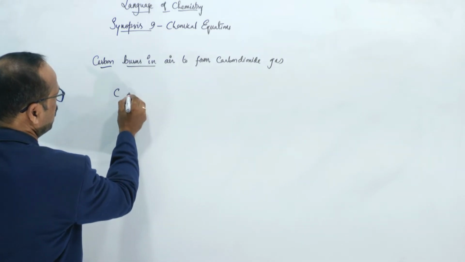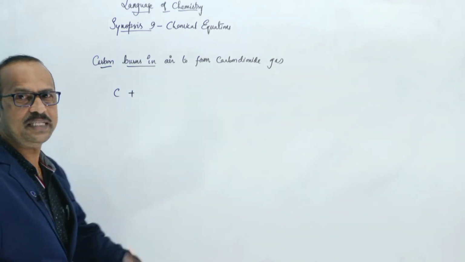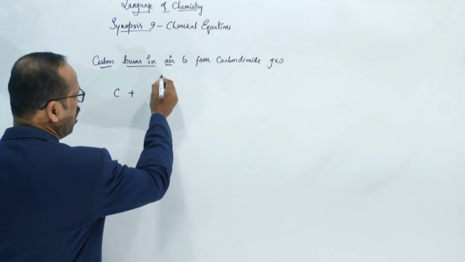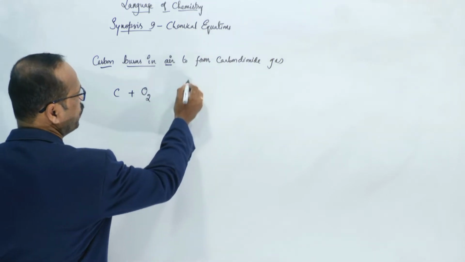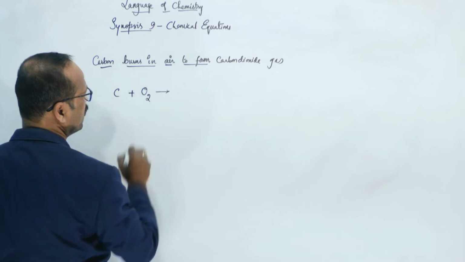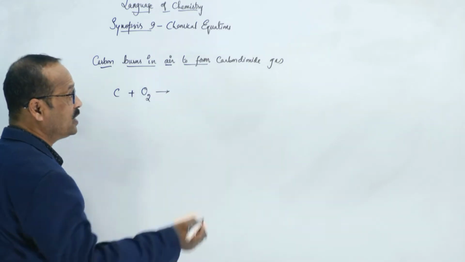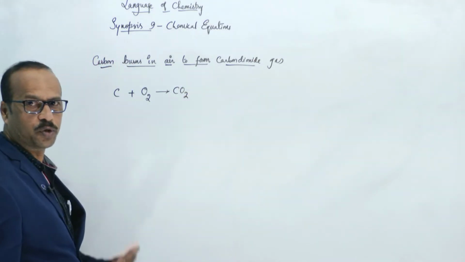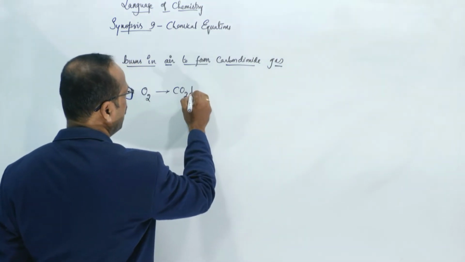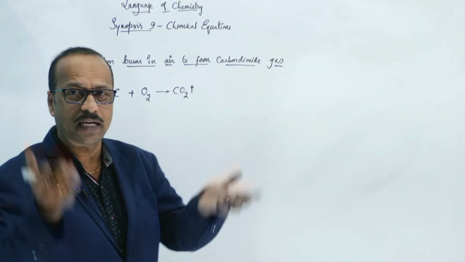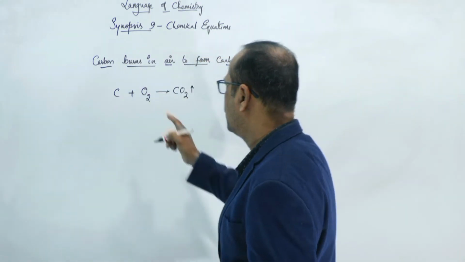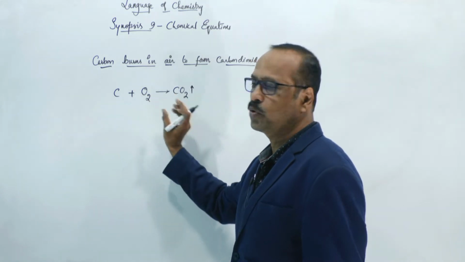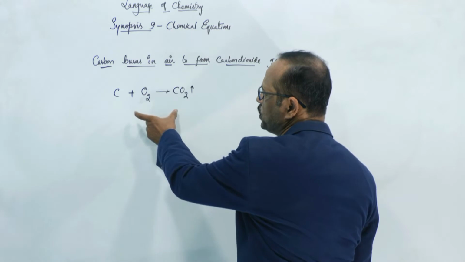Instead of burning in, we put the plus, meaning reacting. Air means what? Air, we take oxygen. Oxygen formula is O2. For "to form" we give an arrow mark, meaning it's forming. What is forming? Carbon dioxide, CO2. Carbon dioxide formula you know. Gas. So we put one arrow mark like this. Generally gases move upwards, right? So this big reaction, this one sentence, we have written in short by using symbols and formulas.